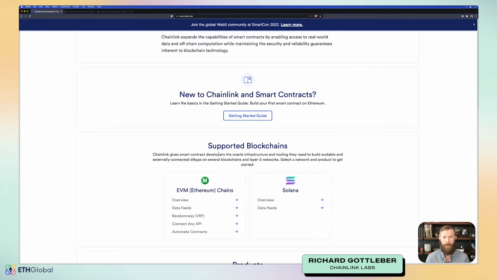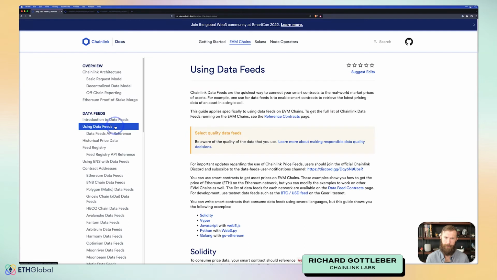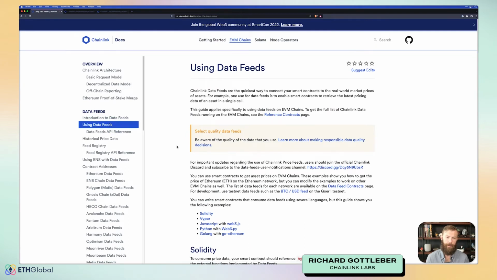If we head down here, we can see that the supported blockchains is broken up into two different areas. The first being EVM chains, the second being Solana. Solana is separate because it's kind of a different beast. If you've ever used any of the programming tools around the Solana ecosystem, you'll know they are much different than Solidity. So that's why it's broken off into its own space. Let's start with data feeds. If we head to data feeds, we can learn about data feeds and we can learn about using data feeds. That's where we'll head, using data feeds.